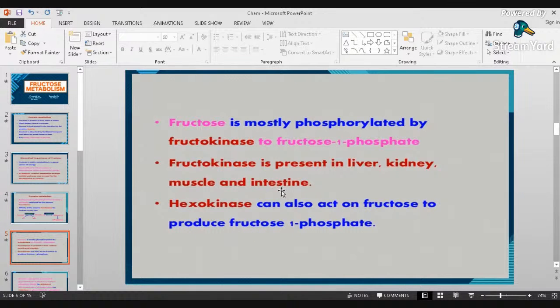Fructose is mostly phosphorylated by fructokinase to fructose 1-phosphate. Fructokinase is present in liver, kidney, muscle, and intestine. Hexokinase can also act on fructose to produce fructose 1-phosphate.